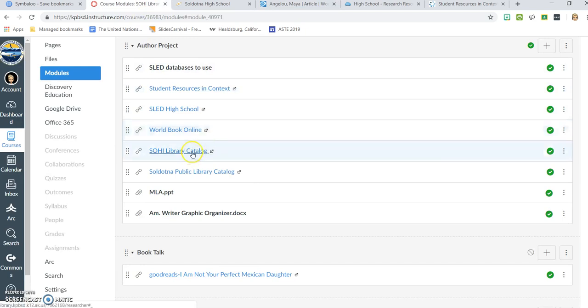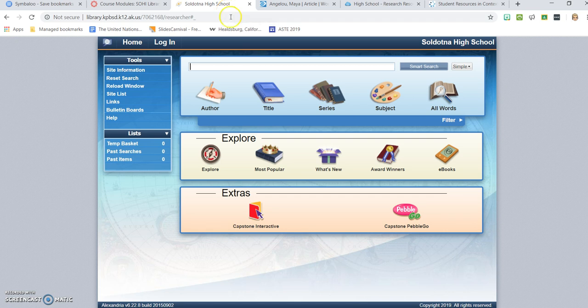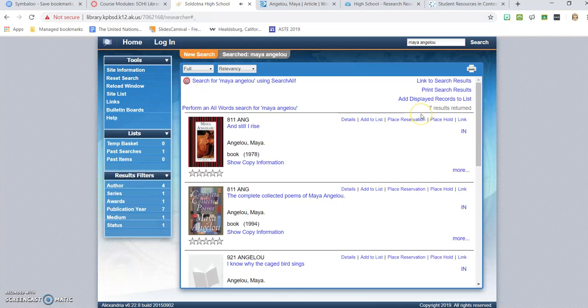The other thing is the library catalog. We do have some stuff on some of the authors that you'll be researching. I've put a link in here to our catalog, and depending on who you're looking up, we're not going to have everybody, but we are going to have some stuff.